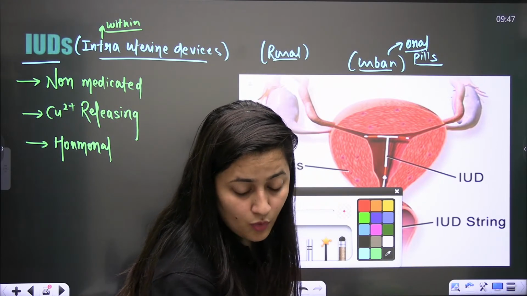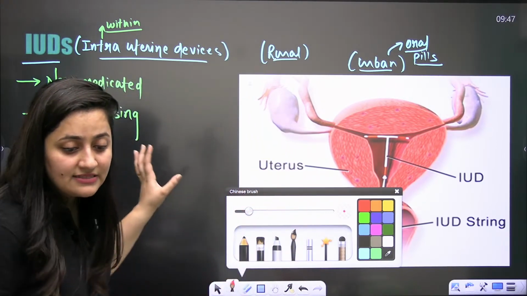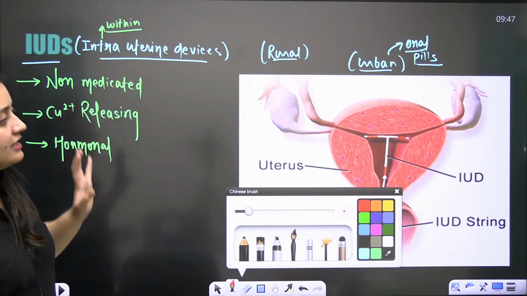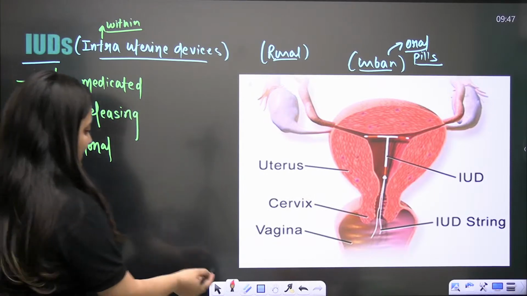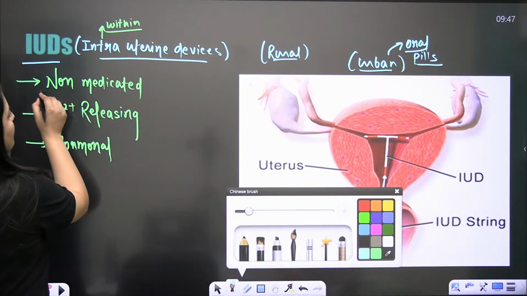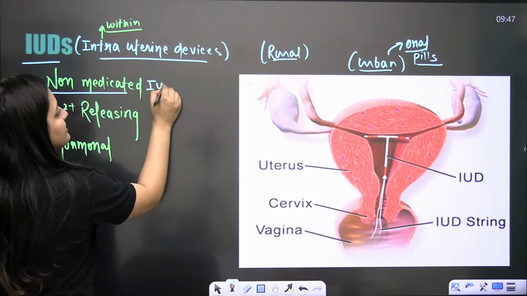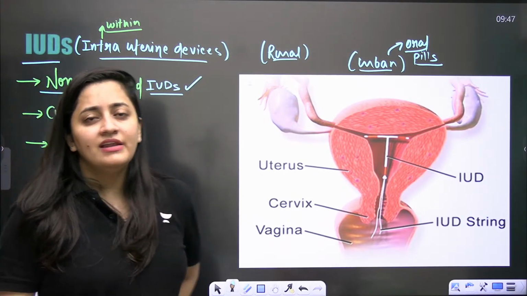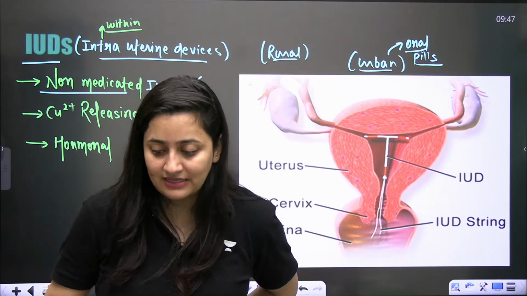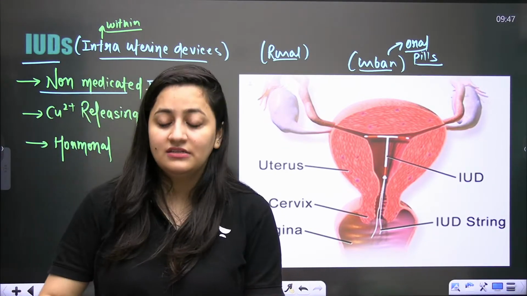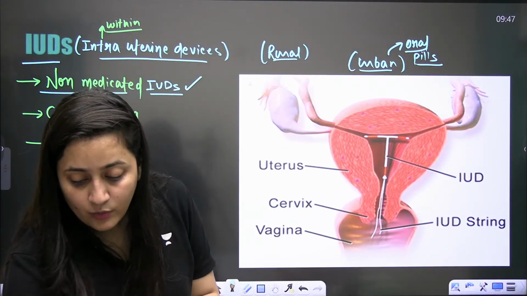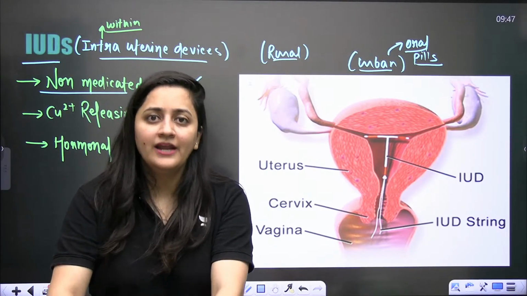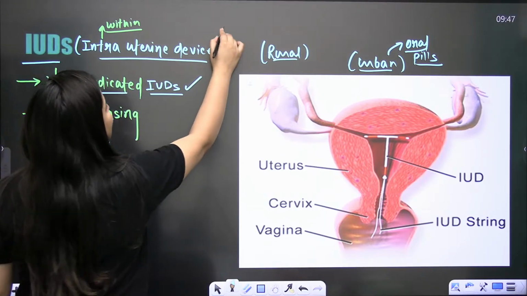It is the most commonly asked question. IUDs, intrauterine devices. Here you have three examples. One is non-medicated IUDs. Let me tell you, the first time the IUD was used, it was not copper releasing. Some other ion was there. It was made up of Ag.